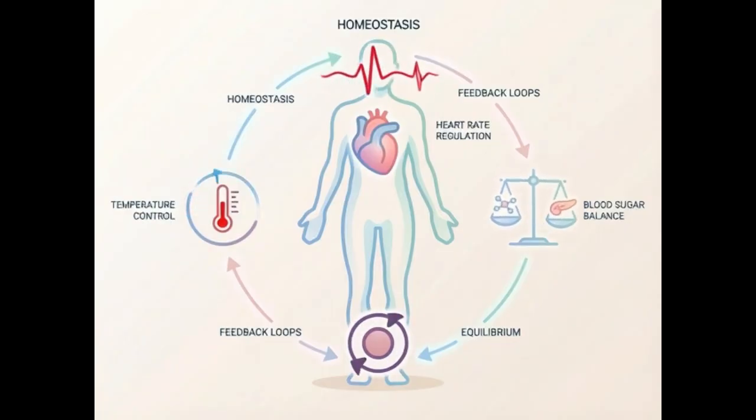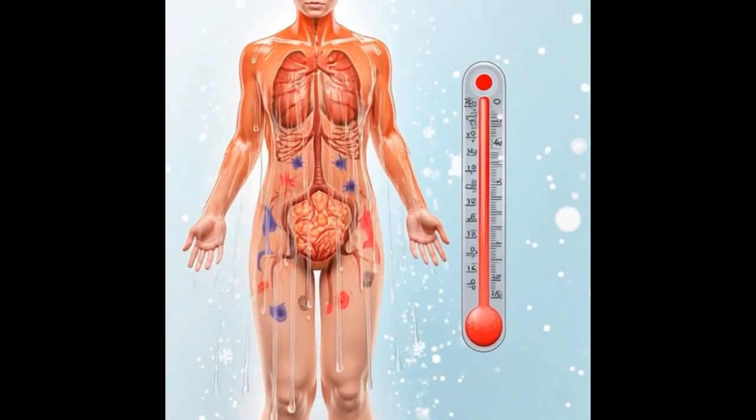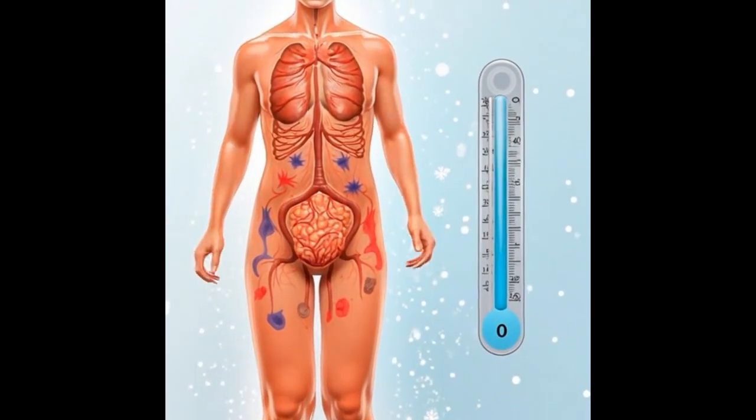Lesson 4.2. Feedback mechanisms. Most control systems work in reverse. Negative feedback reverses change, most common. Positive feedback amplifies change, rare. Temperature regulation is the best example. Wrap up. Negative feedback keeps you alive.